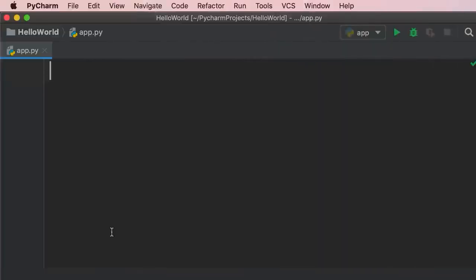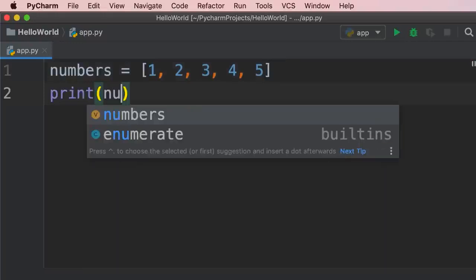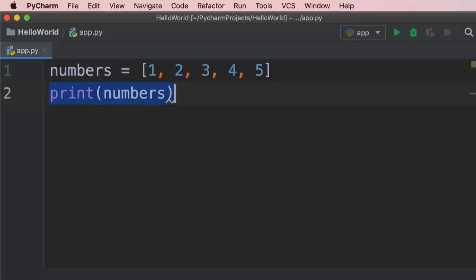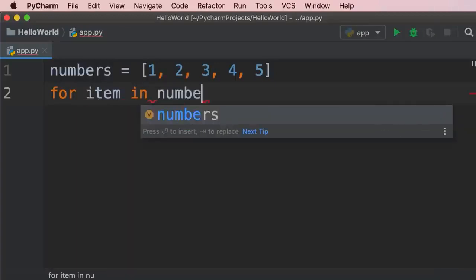When writing Python programs, there are times you want to iterate over a list and access each item individually. Let me show you. So I'm going to declare a list of numbers, 1, 2, 3, 4, 5. Now, if we print this list, it comes out exactly like how we wrote it, using the square bracket notation. But what if we wanted to print each item on a separate line? That is where we use the for loop. Let me show you. So we're not going to print the entire list. Instead, we're going to type for. Now we declare a variable, which is called a loop variable. Let's call it item. Then we type in numbers.